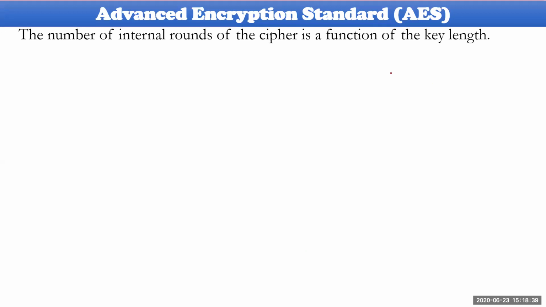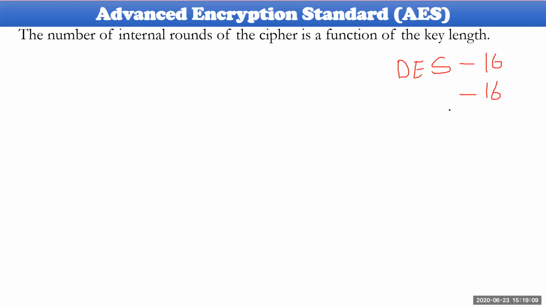For example, if you consider DES, Data Encryption Standard, it has 16 rounds in its encryption process, and again 16 rounds in its decryption process also. Each and every round has its own sub key. Round 1 takes sub key 1, round 2 takes sub key 2, and so on. Round 16 takes sub key 16.